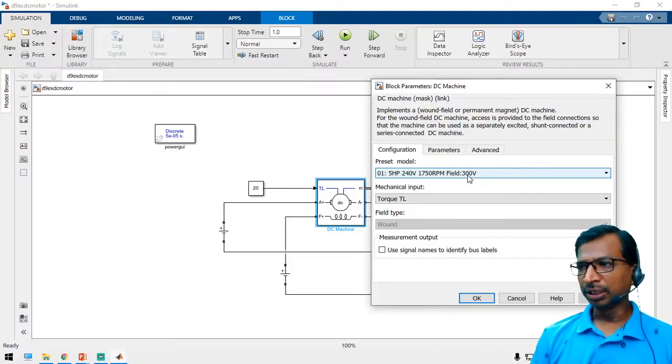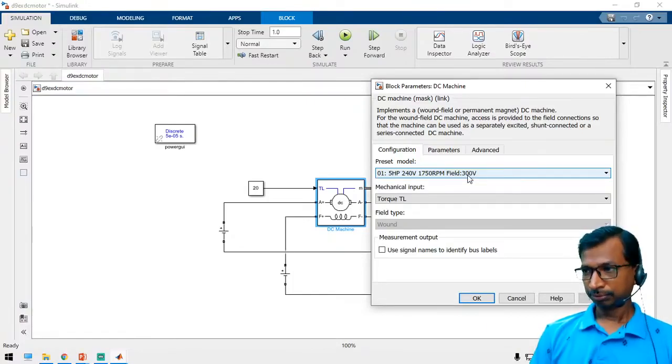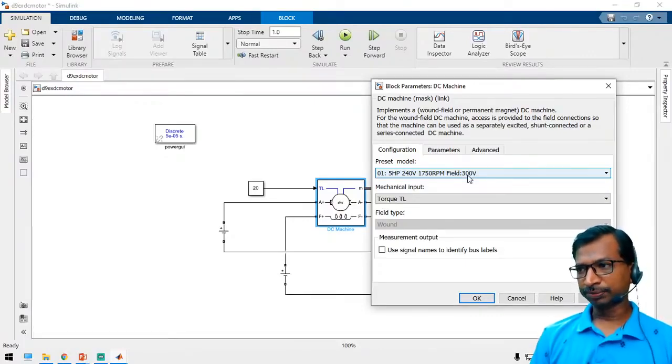You can apply your value. You have to calculate the full load torque from the power value. If you know the power as well as the speed of the motor, then you can calculate it. TL is nothing but the load torque.